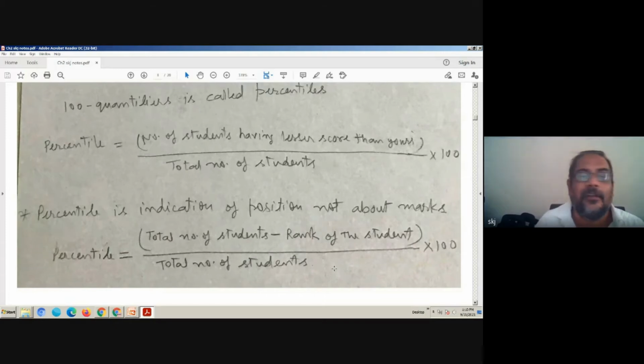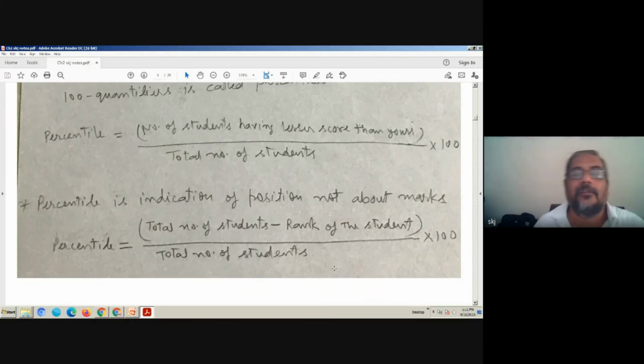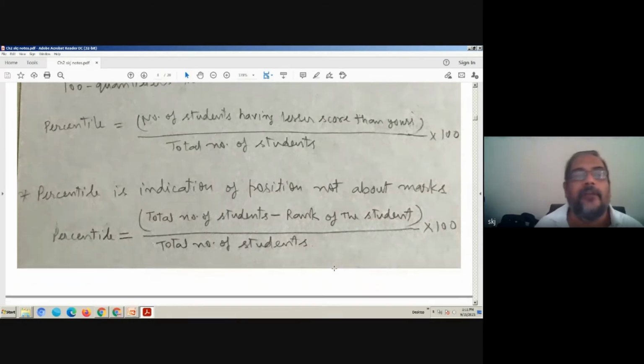So in this equation, percentile is referring to one position, one rank, not any kind of marks of the student. But later on we will see it is also an indication of something else. Most of the students might already be aware of this definition.